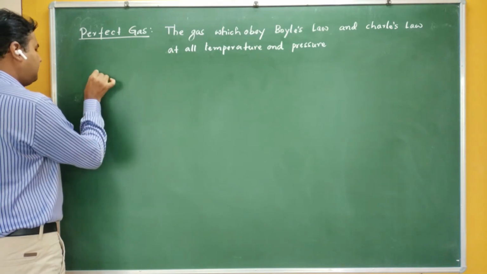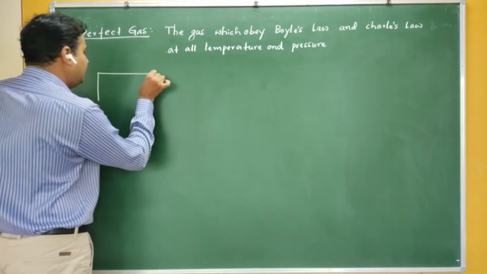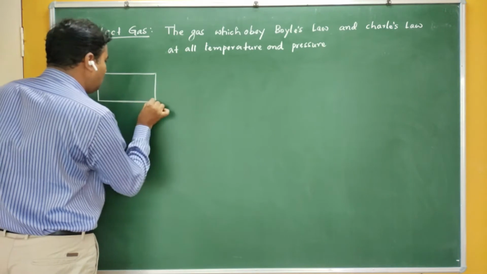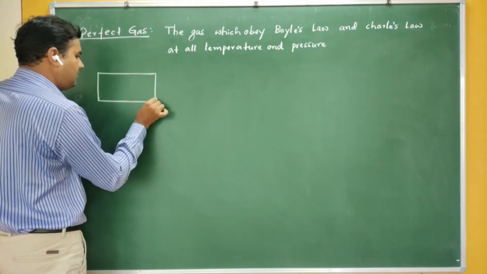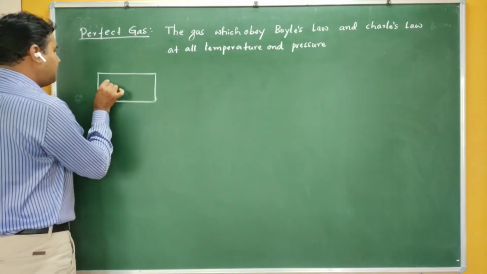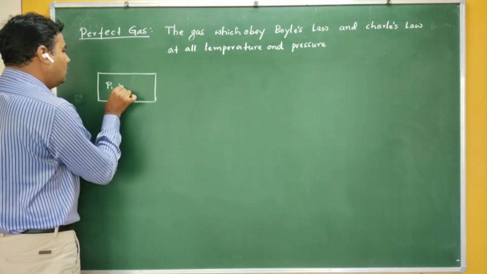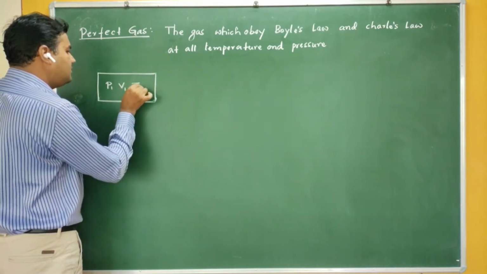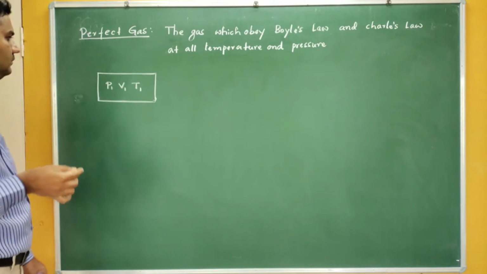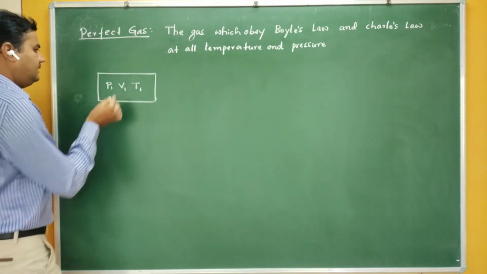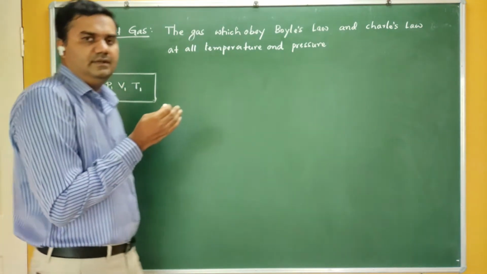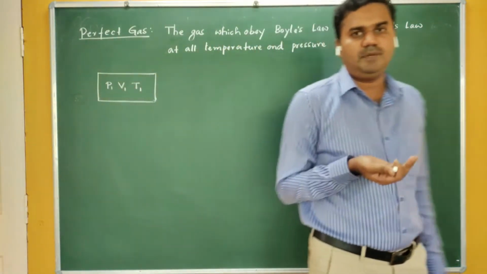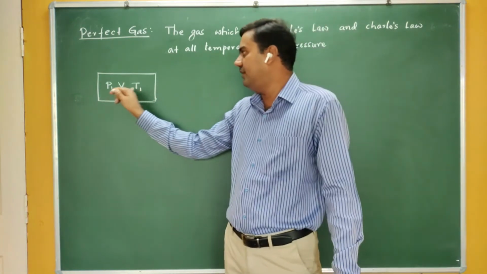In step one, let me assume, which are the macroscopic quantities? Pressure, volume and temperature. Let me take a particular system of a gas whose pressure is P1, volume is V1 and temperature is T1. Volume of the gas according to Boyle's law depends on the pressure, and according to Charles' law depends on the temperature.